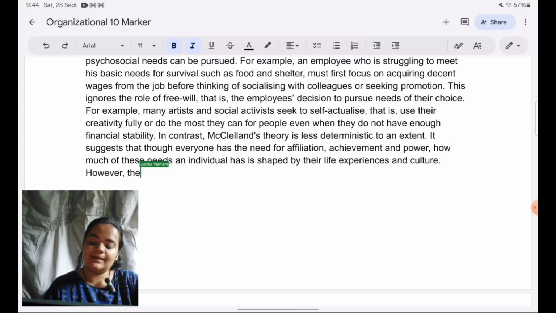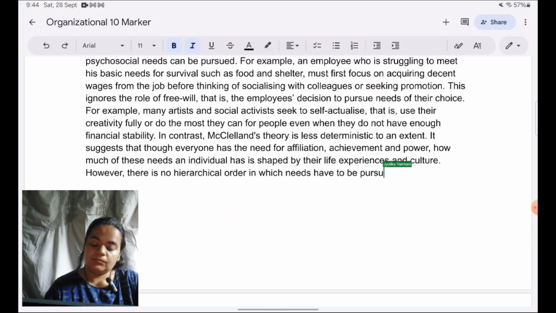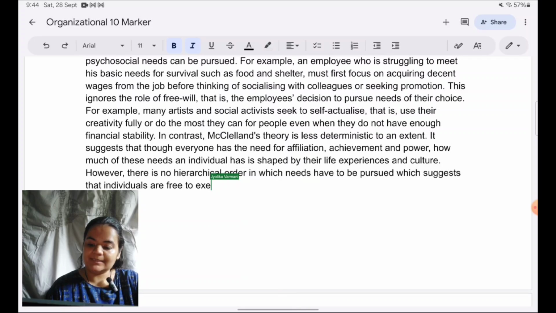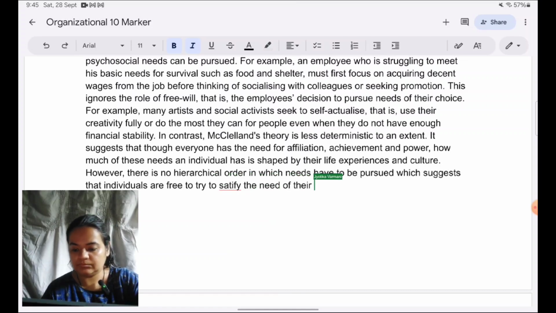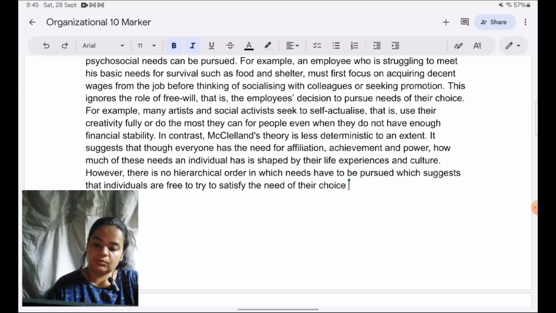However, there is no strict hierarchical order in which the needs have to be pursued, which suggests that individuals are free to exercise the needs, to try to satisfy the need of their choice over other needs.